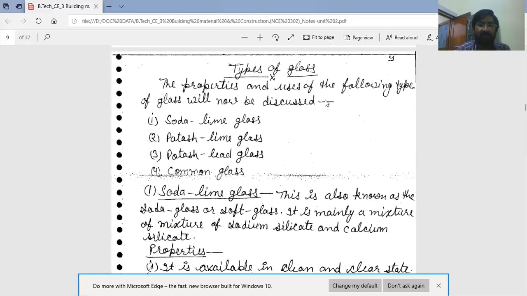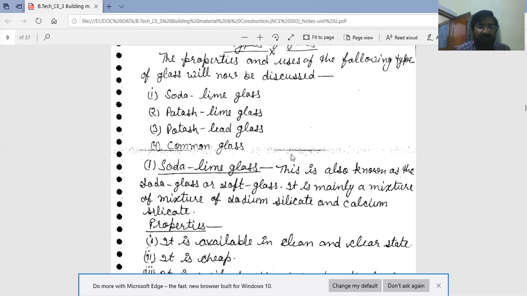The properties and uses of the following types of glass will be discussed. First, soda lime glass. Second, potash lime glass. And third is potash lead glass. Basically, three categories of glass. But a fourth category is also there: common glass or rough glass. First, soda lime glass.